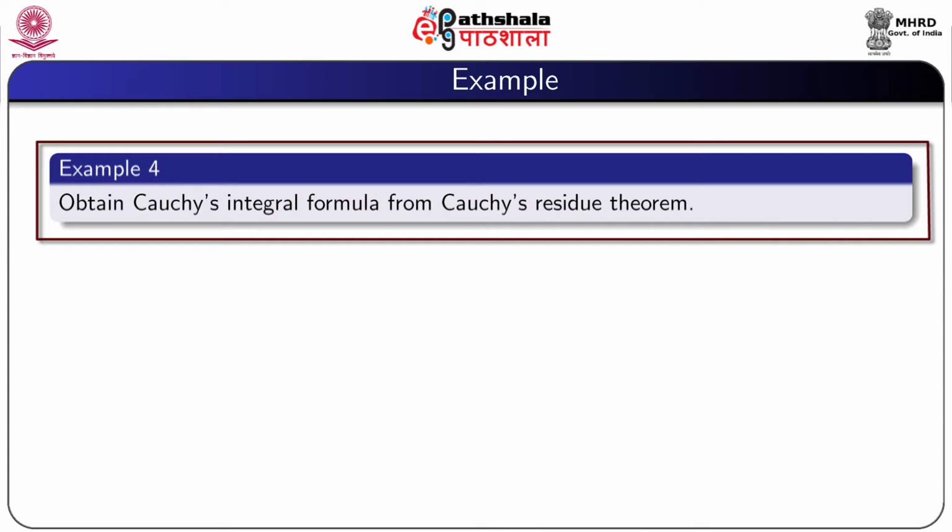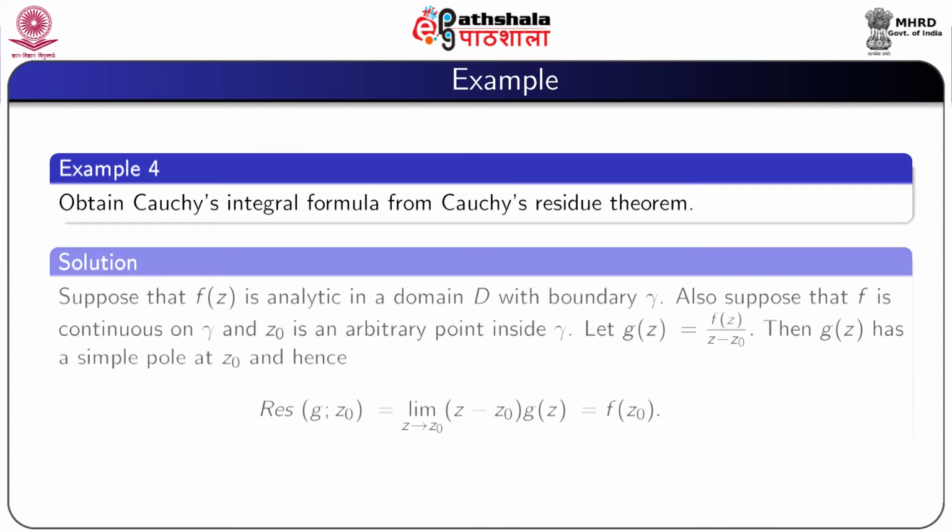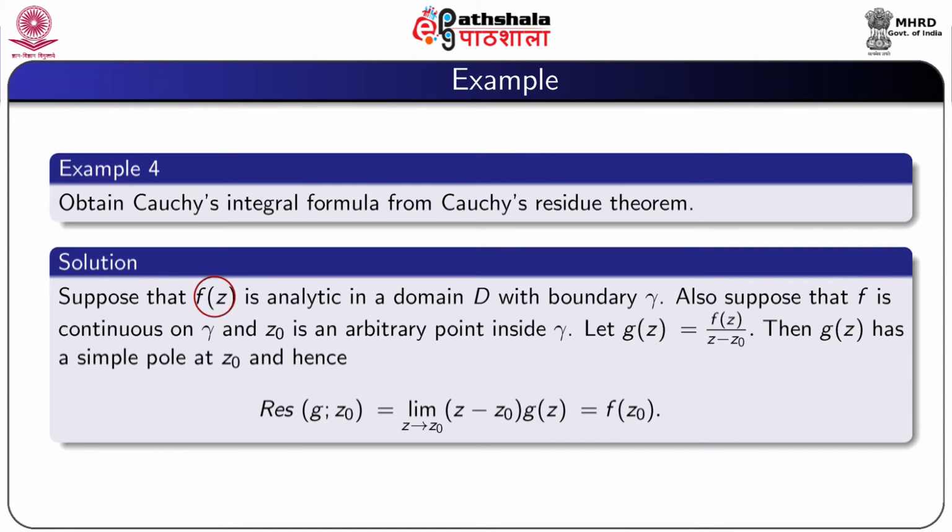Now we consider an example: obtain Cauchy integral formula from Cauchy residue theorem. Suppose that f(z) is analytic in a domain D with boundary gamma. Also assume that f is continuous on gamma and z0 is an arbitrary point inside gamma. We take g(z) equal to f(z) by z minus z0.